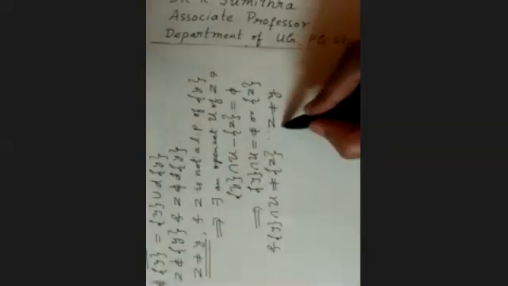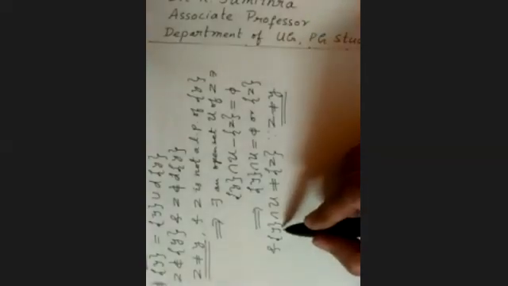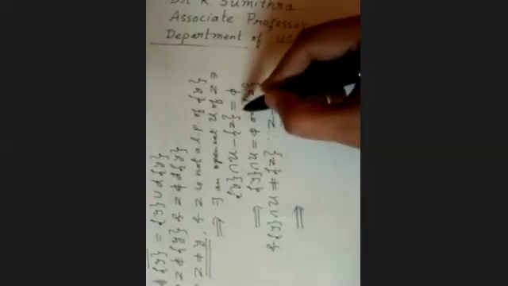The other chance is when this whole thing is singleton z. Can it be singleton z? Singleton y intersection U cannot be singleton z. Why can this not be? Because z is not equal to y. If at all there is any common element, the only common element could be y, and our y is not equal to z. So definitely these two are not equal. The only chance is that singleton y intersection U must be the null set.